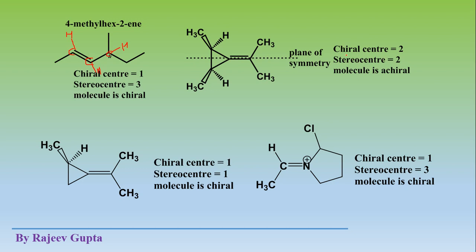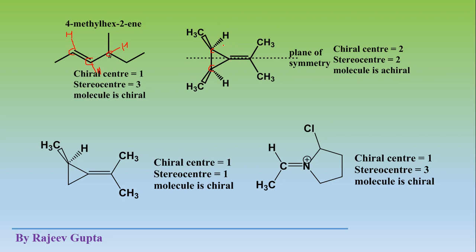Now see what the number of chiral centers is. This carbon atom is chiral, and this carbon atom is also chiral. Both carbon atoms are chiral because this carbon atom is directly attached to 4 different groups: a methyl group, a hydrogen, this CH3CH group, this complete group, and this carbon atom.